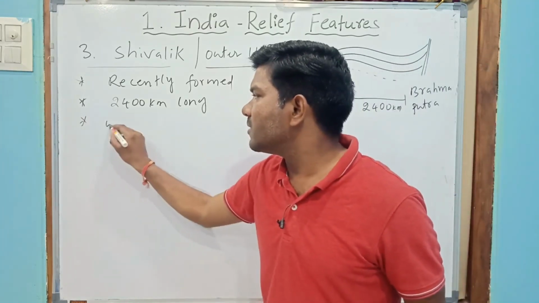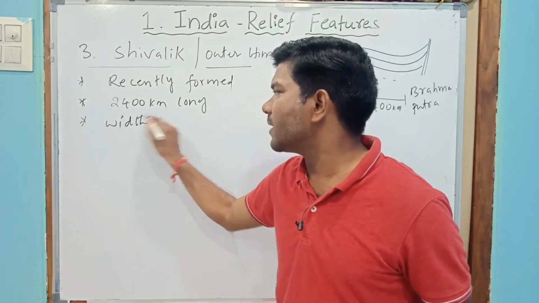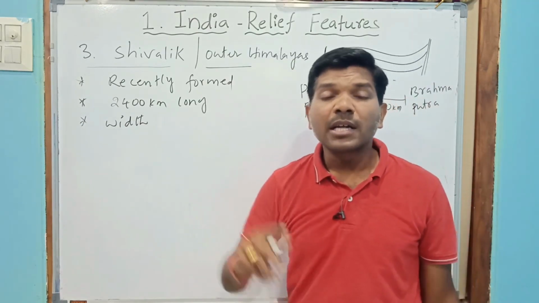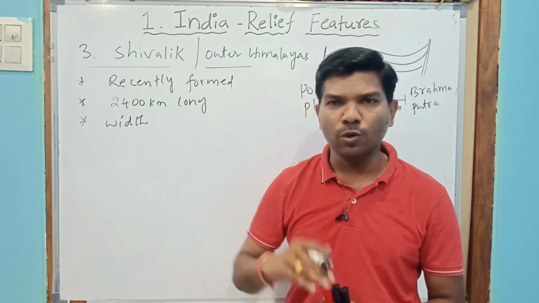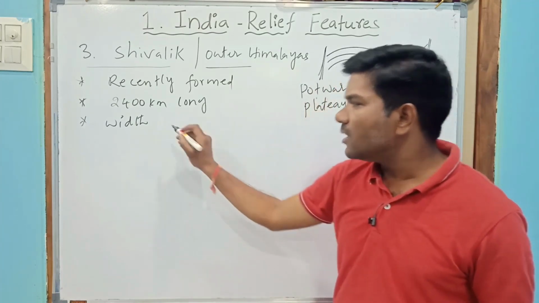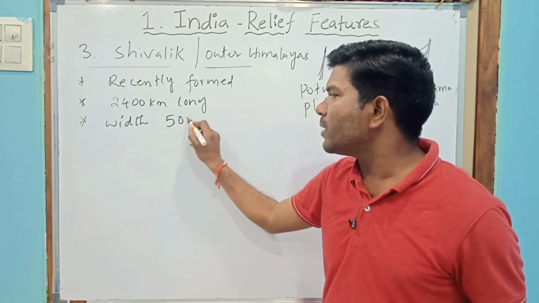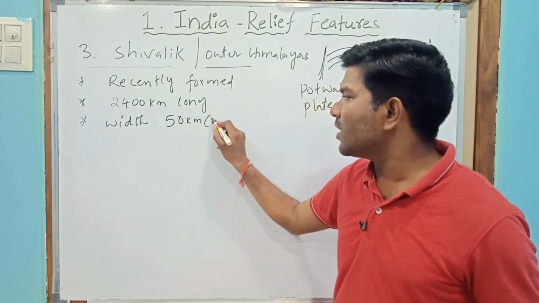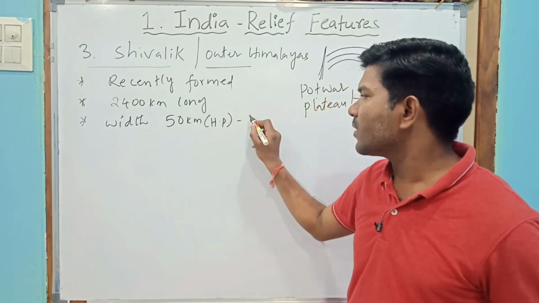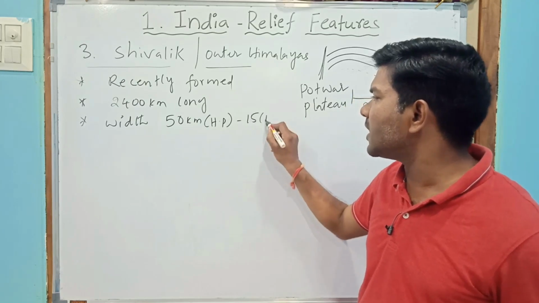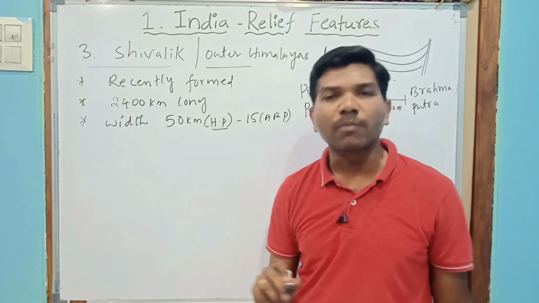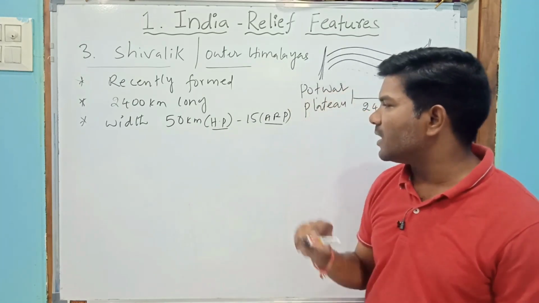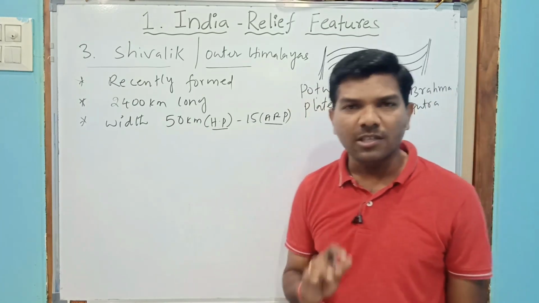Let's see the width of the Shivalik. Once you remember, the width of the Himadri is 500 kilometers to 200 kilometers. But here the width is 50 kilometers in Himachal and 15 kilometers in Arunachal Pradesh. I am writing HP for Himachal Pradesh, ARP for Arunachal Pradesh.